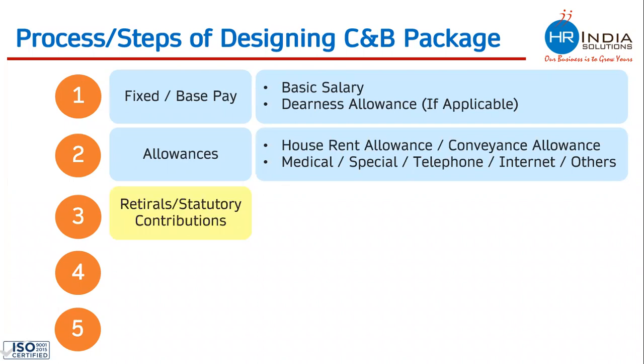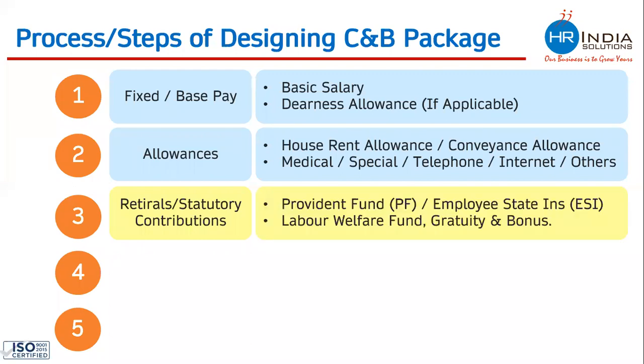Once you are done with these 2 steps, the third step is to work on retirals or statutory contributions. This is not something which you decide. This comes from the labor law point of view, and you calculate the cost which your company would be paying to various government authorities for your employees. The various statutory compliances or contributions which can be in the CTC package are Provident Fund, which is called PF, ESIC, which is Employee State Insurance, and Labor Welfare Fund. Every company contributes to these government authorities for their employees every month.